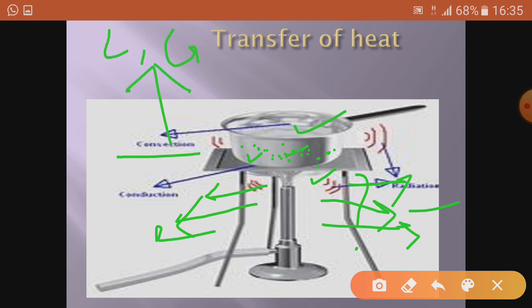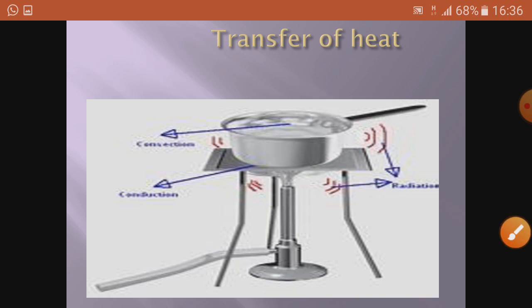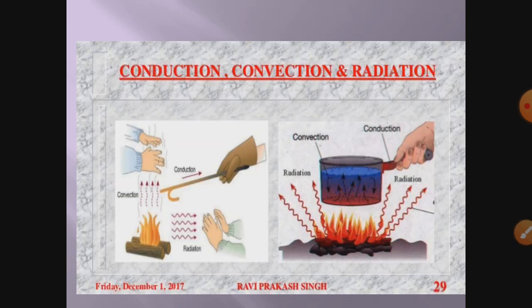Again I am repeating, in conduction the molecules in solids do not move from their place because they are closely packed, so they just vibrate and transfer the energy. In convection, the molecules move from their place and transfer the energy. But in radiation, no medium is required, it can happen in vacuum also.